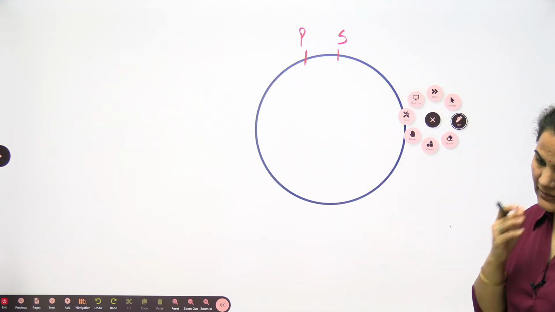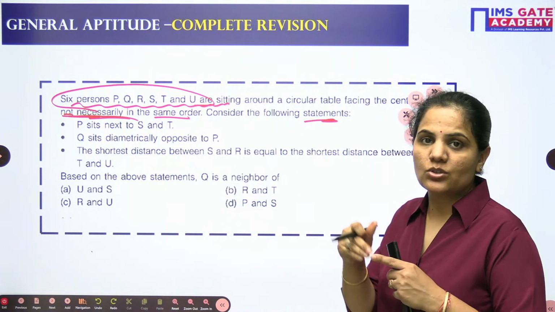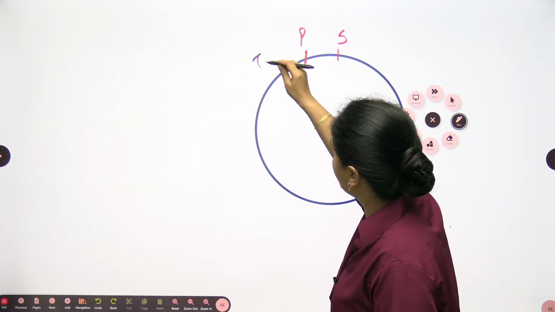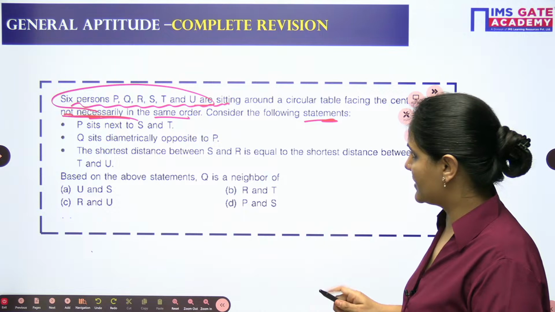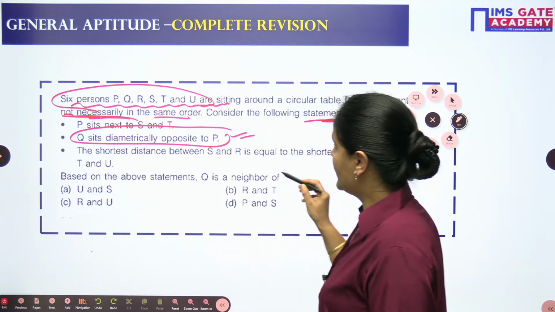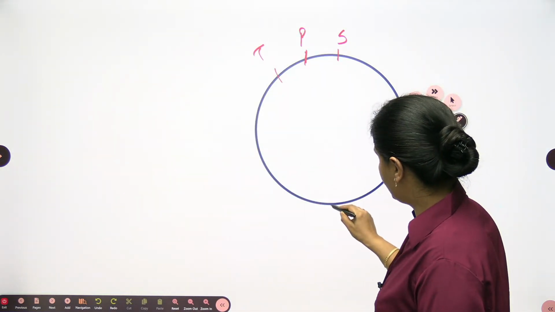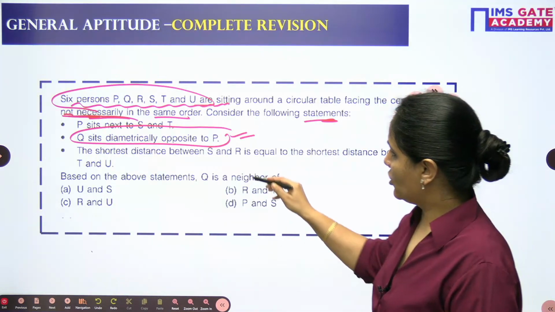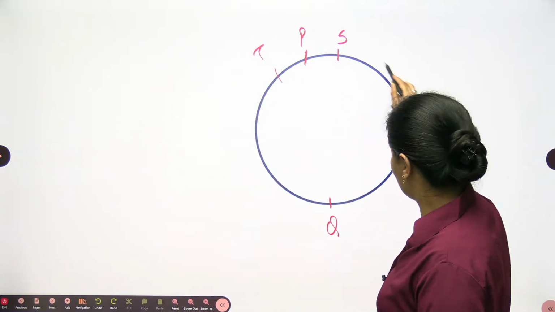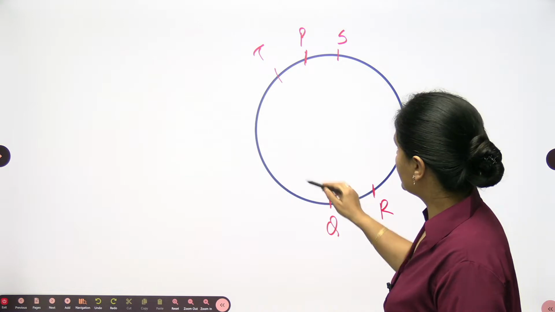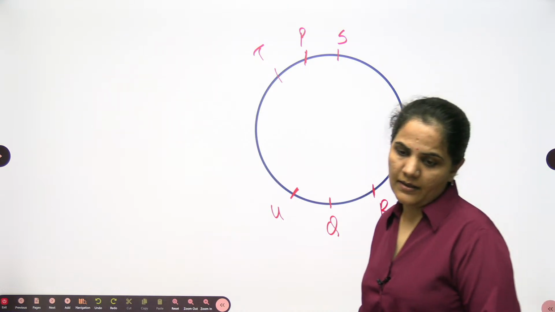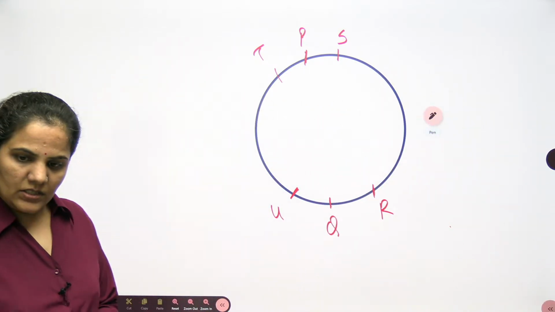Now one very important thing you need to understand here. P is sitting next to S and T, which means P is sitting between S and T. This is the first thing we can understand. Second, Q sits diametrically opposite to P. Diametrically opposite means if here is P, then here Q sits. The shortest distance between S and R is equal to the shortest distance between T and U. This should be the pattern.